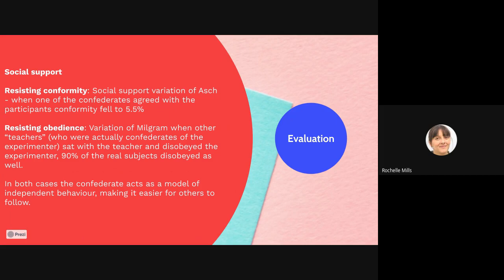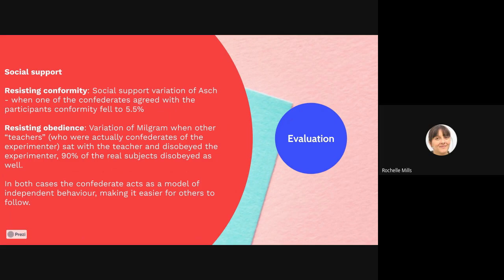So even though Asch is not mentioned specifically in the advanced information, it is important for you to have an overall idea of Asch and Asch's research. So this was the line study. So get your key studies sheet out, have a little look at Asch, refresh your memory on Asch, and maybe write a few bullet points down just so you can remember what Asch's research is about. So when you're thinking about this variation, you can compare it to the original piece of research if necessary.